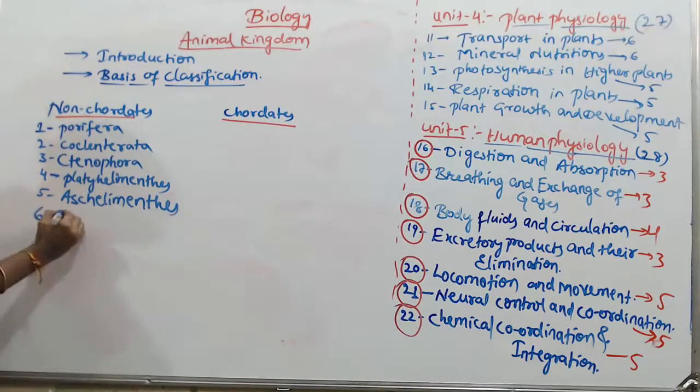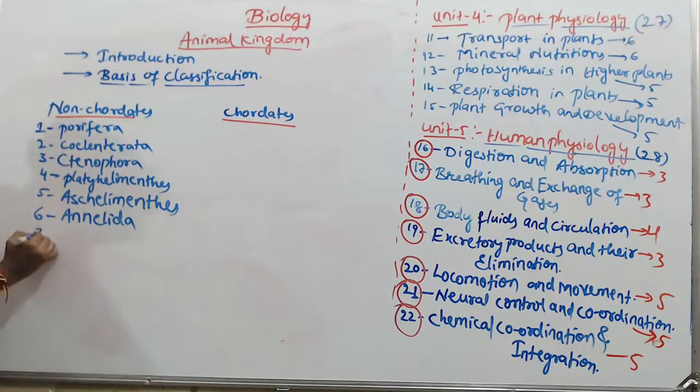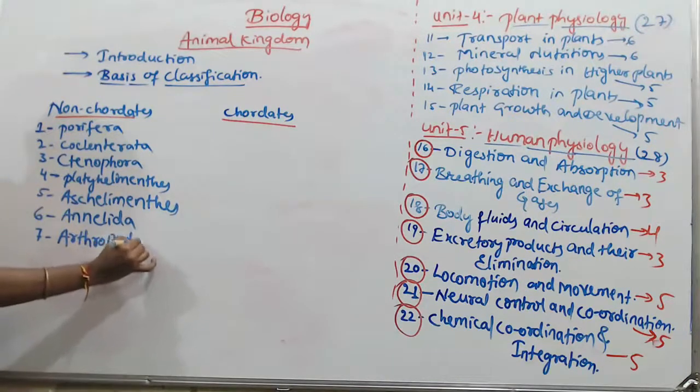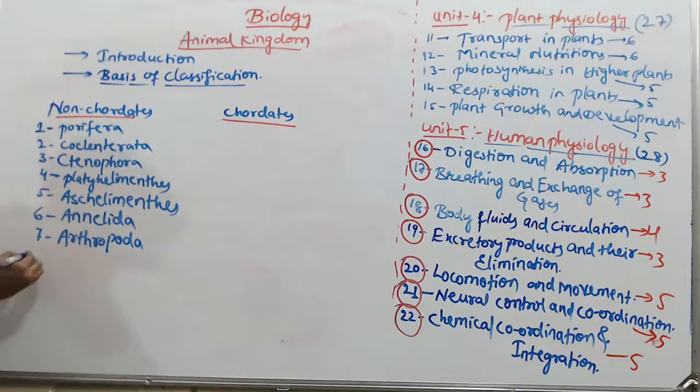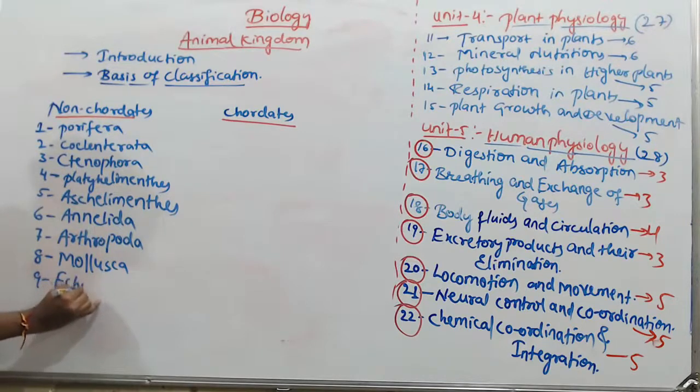Number six, Annelida. Number seven, Arthropoda. And number eight, Mollusca. Number nine, Echinodermata.